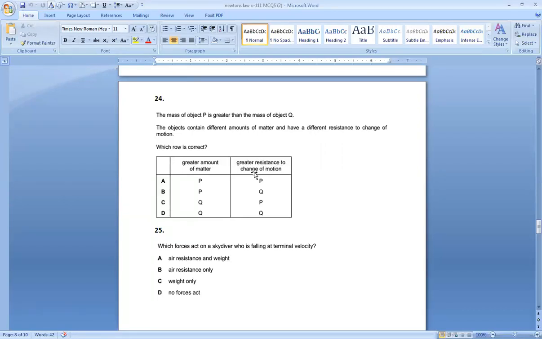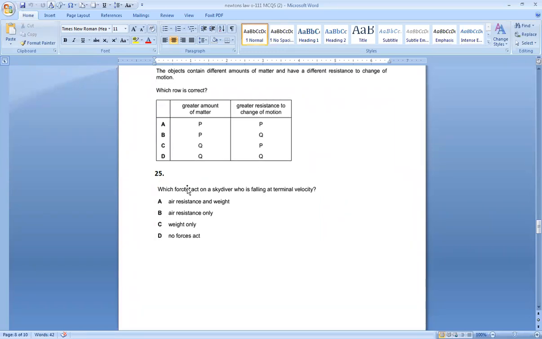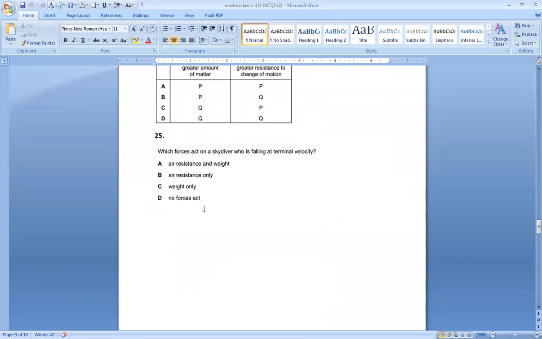Greater resistance to change of motion means inertia, and inertia depends on mass as well. So our option is A. Greater matter is in object P, and greater resistance to change of motion is also P. So the option is A.